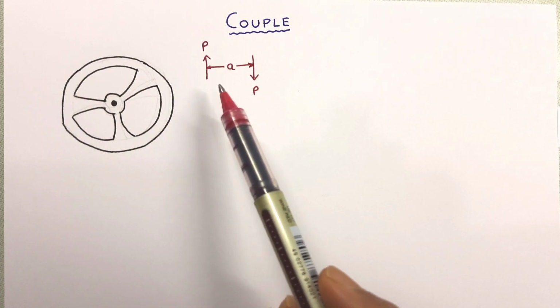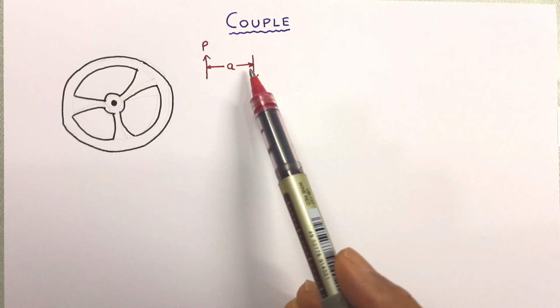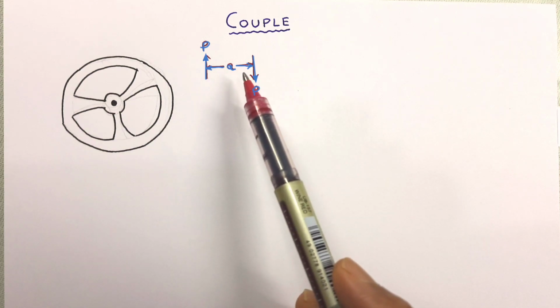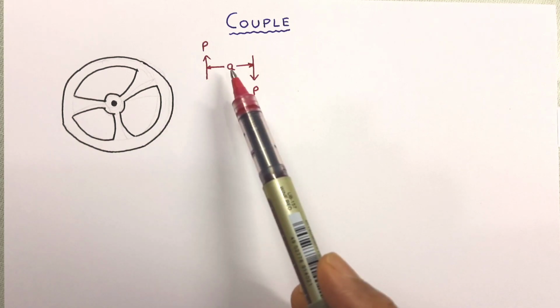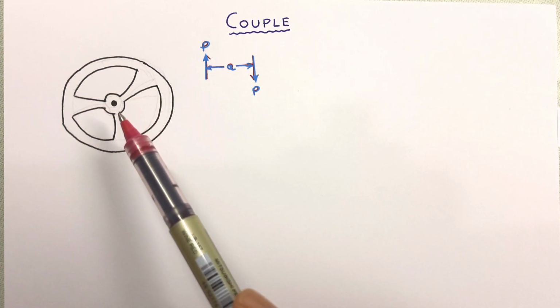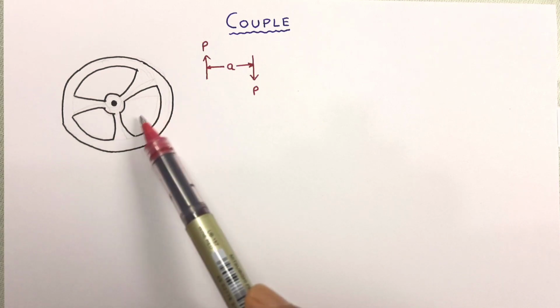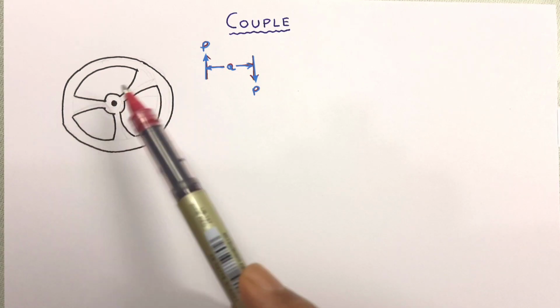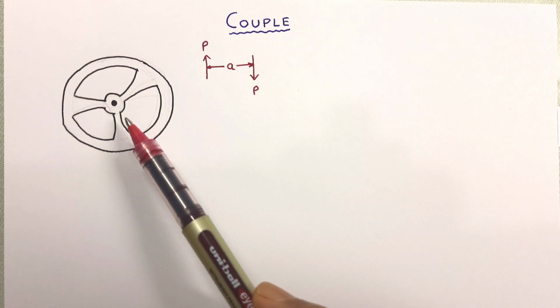In this figure, we can see two different equal, opposite and parallel forces separated by some distance make a couple. Such forces will create a rotating effect on any body. Such forces are applied by a driver on the steering and the steering rotates. Due to such a couple, rotating action on the body can be created.